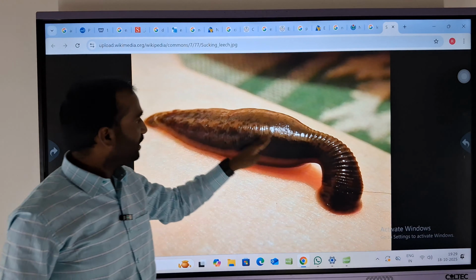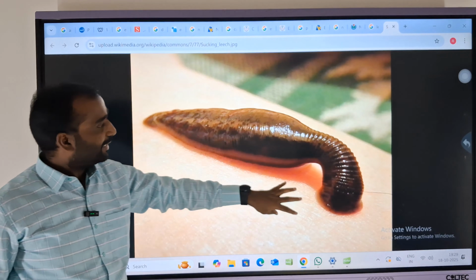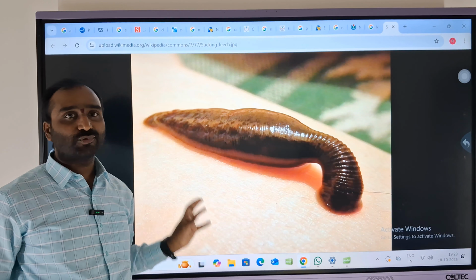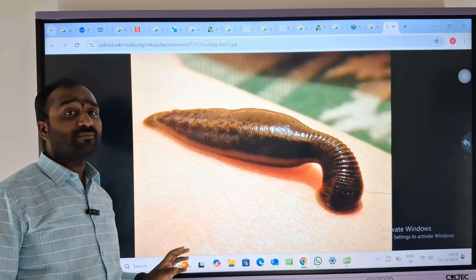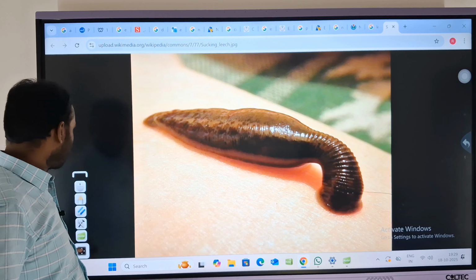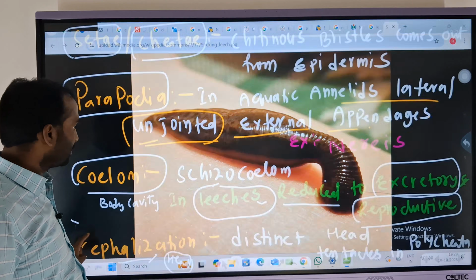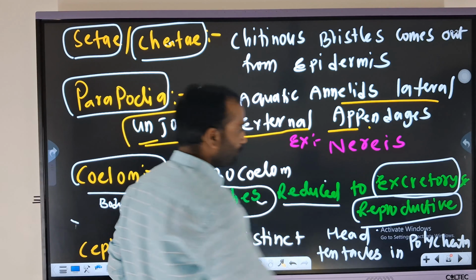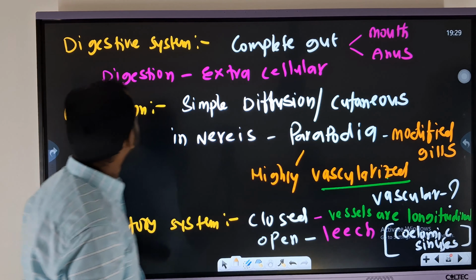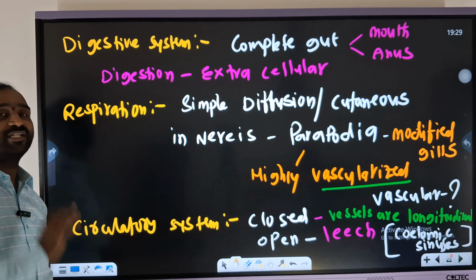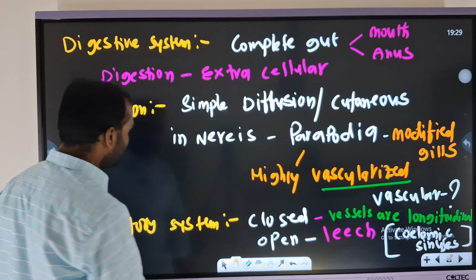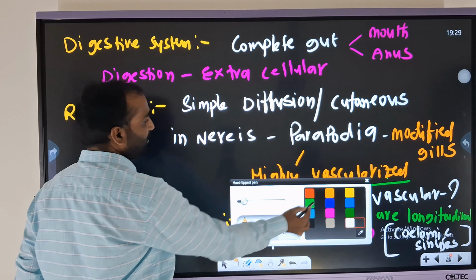Right? So then how does the leech suck the blood and store it in the body? So that is why the coelom has a little modification compared to the other organisms. Okay, now. Next one. Right. Move on to the digestive system. Then how is the digestive system? So the digestive system is a complete gut.